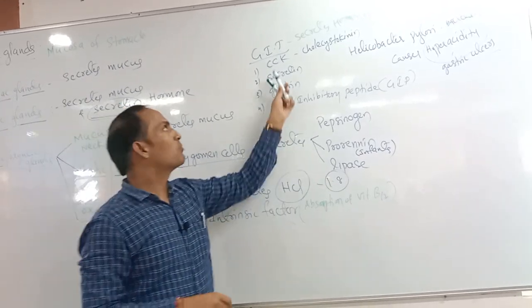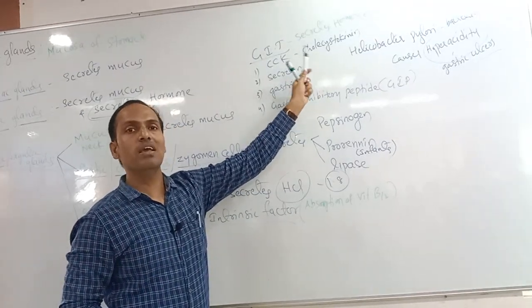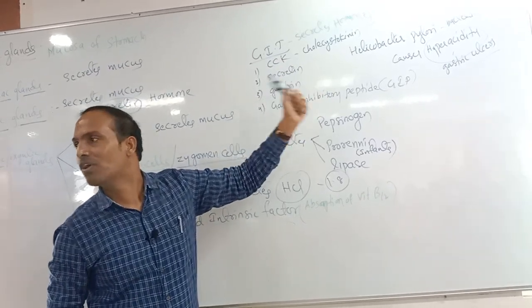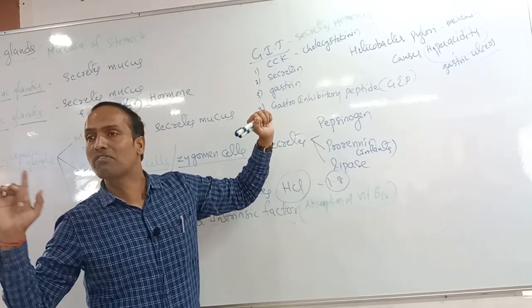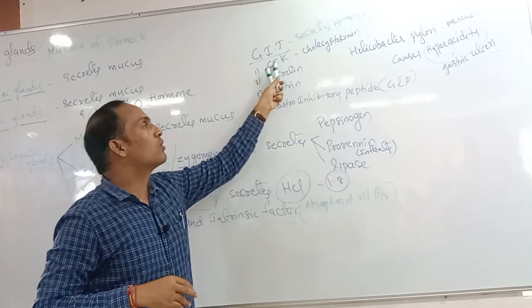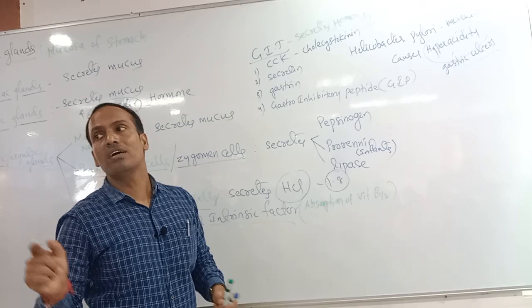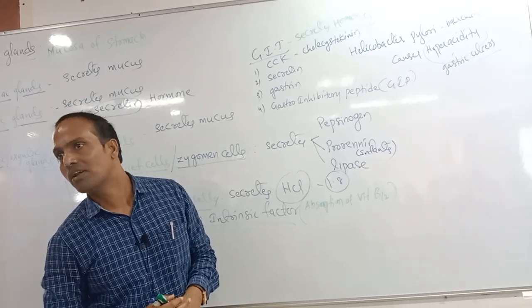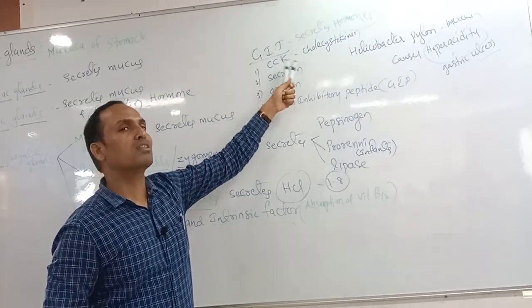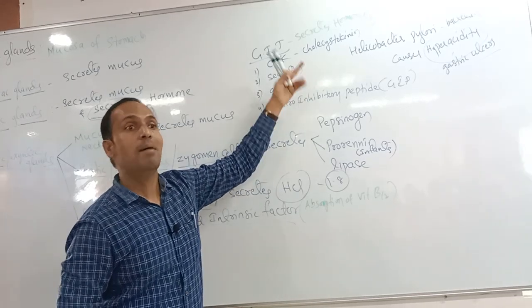Who stimulates that? CCK. What is the full form of CCK? Cholecystokinin. Which parts of our body does it stimulate? One is the gallbladder, the second is the pancreas. For the pancreas to secrete pancreatic enzymes, cholecystokinin is needed. For the pancreas to secrete water and bicarbonate, which one? Secretin is very helpful. So both functions are different. Remember, both act on the pancreas only.